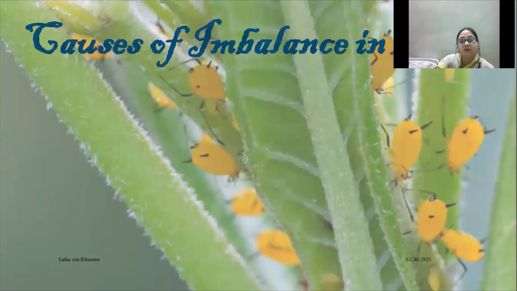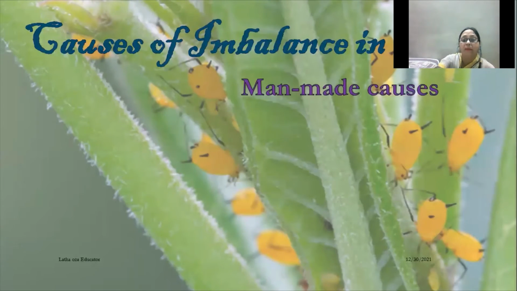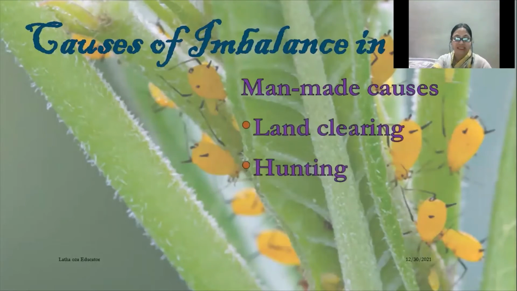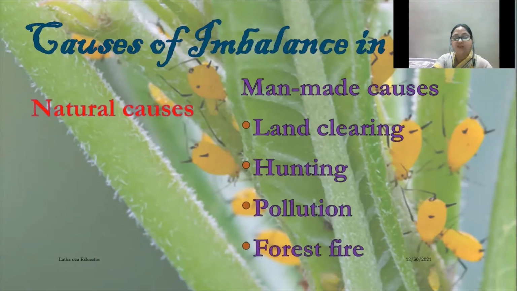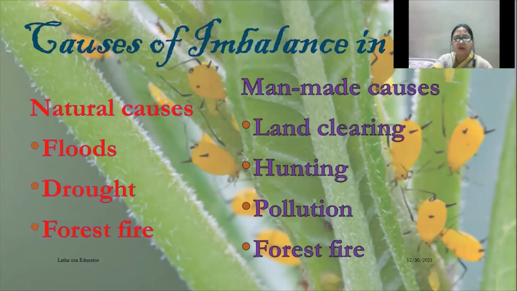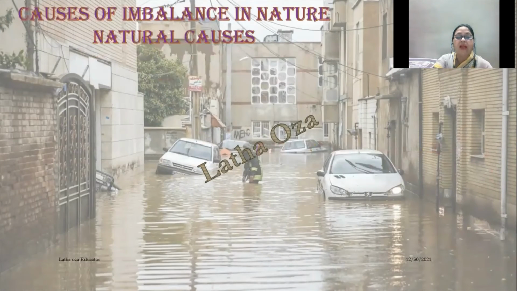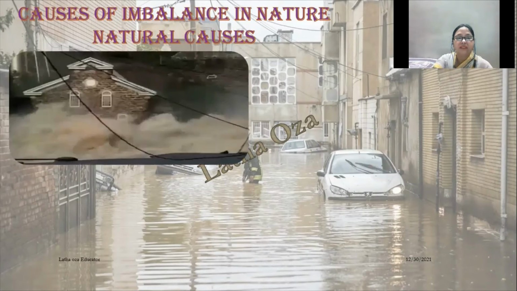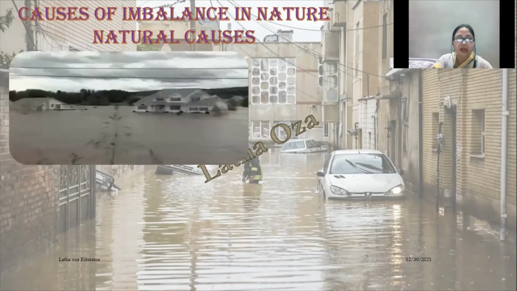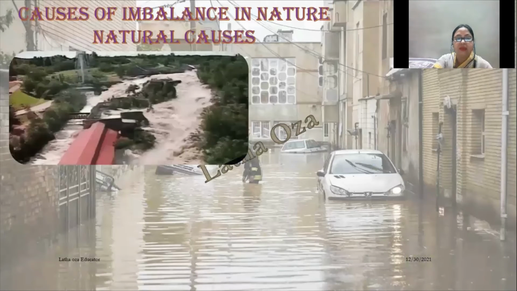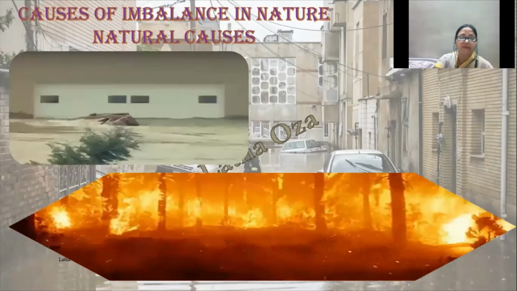So, causes of imbalance in nature. There are man-made causes: land clearing, hunting, pollution, and forest fire. Natural causes are floods, drought, and forest fire. Let us talk about natural causes. When there is heavy rainfall and a lot of water collected in a city or a town, it causes floods and it causes damage to life.